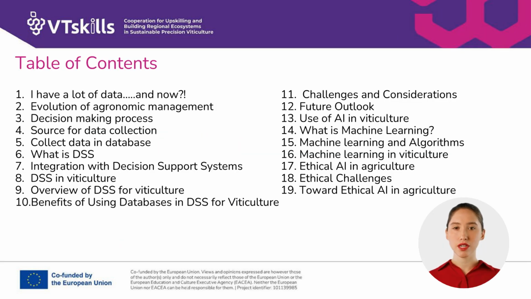In this module, we'll look at the role of data in viticulture and the key steps in the data-driven decision-making process. We will also see the use of decision support systems and the role of the algorithm in machine learning. The module concludes with a panoramic view of the pros and the challenges of the use of AI, and we'll discuss why ethical considerations matter when using AI in agriculture.